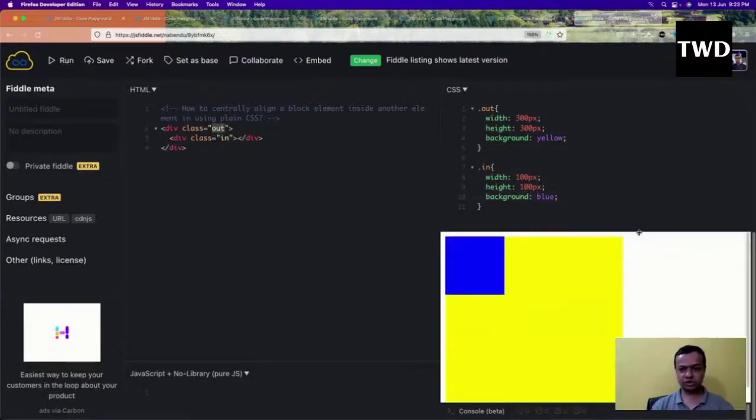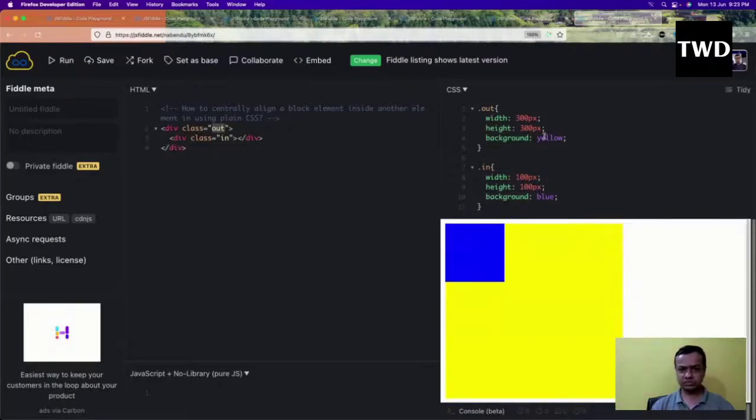If I run it, it will be shown like this. So this outer one has a width of 300 pixels, and it is starting from 100. What I want to do is move it to the center. There are a lot of tricks to do this. I'll make the main one position relative.